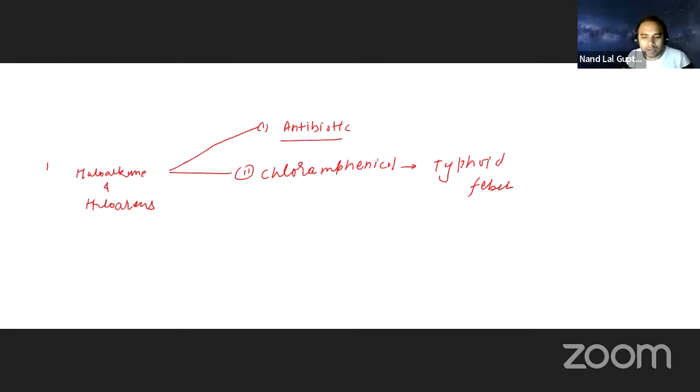Now if you are talking about another one, thyroxine. The thyroxine hormone contains iodine. It is an iodine compound. What is the disease related to it? Goiter. Have you heard about goiter? Why is it happening? Because of the lack of iodine.